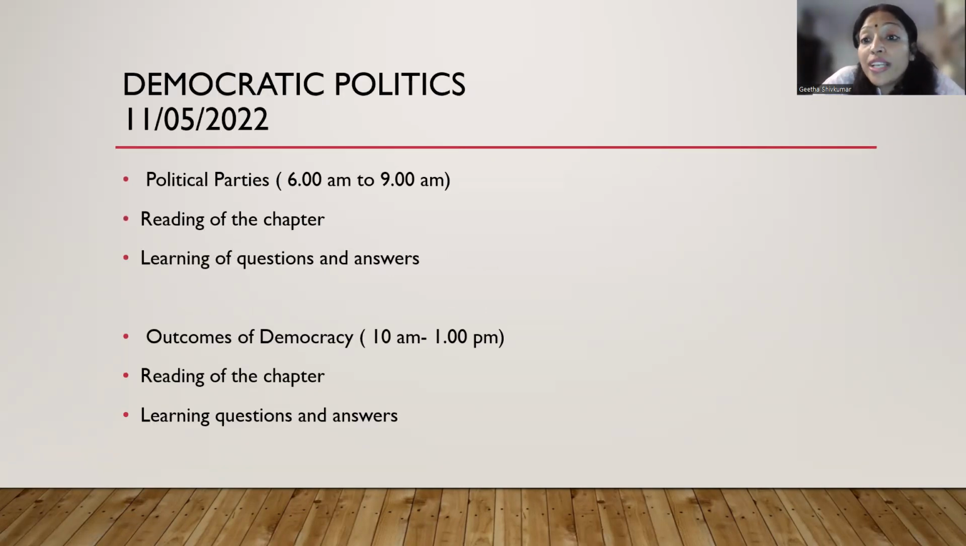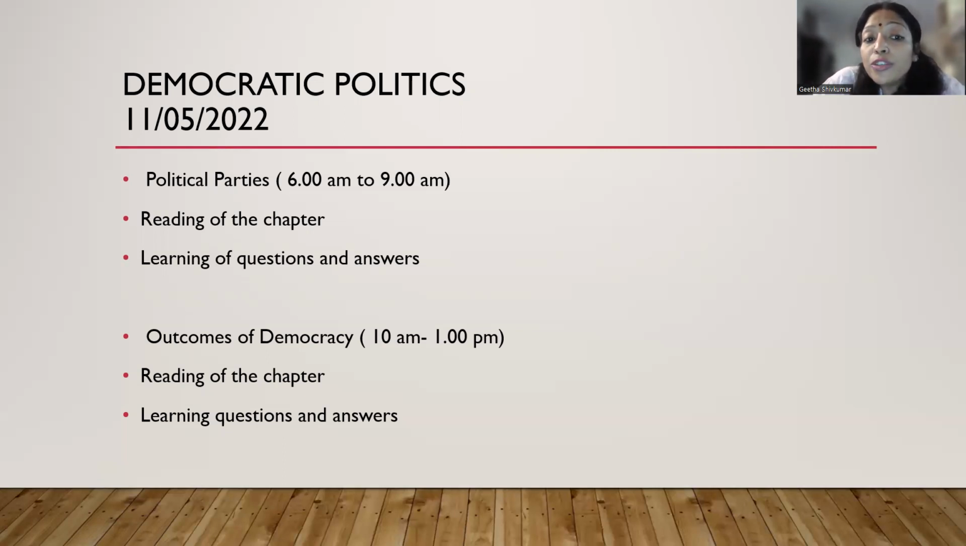Democratic politics, tomorrow you can start democratic politics, that is 11/5/2022. Get up in the morning at 6 o'clock, or you can get up at 5:30, then refresh, sit down and start reading the chapter Political Parties. You can keep 6 to 9 a.m., but I have kept 6 to 7. You can read the chapter and then take a half hour break, that is more than enough. Have your breakfast and other things, and then again start from 7:30.